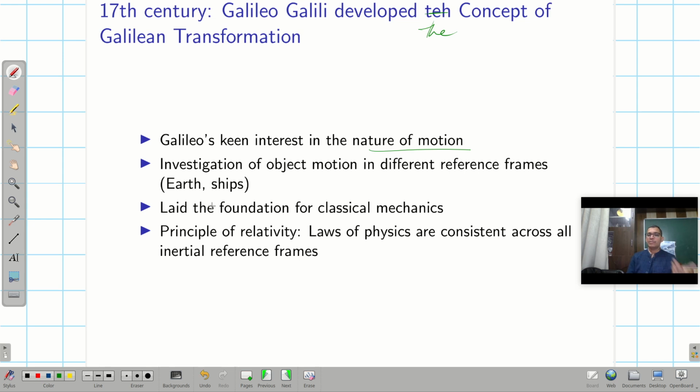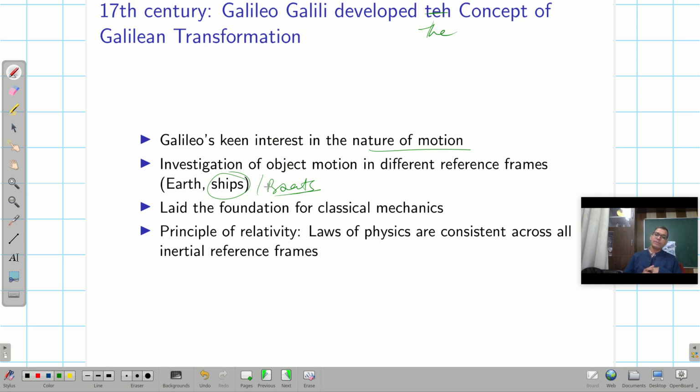At that time, ships and boats were there. So when I try to look at something, then how things are related numerically to each other, and it laid the foundation of classical mechanics. It also laid the principle of relativity, right?